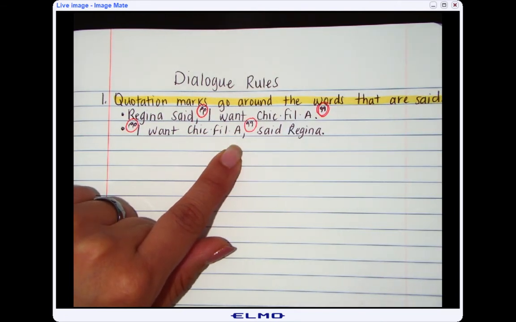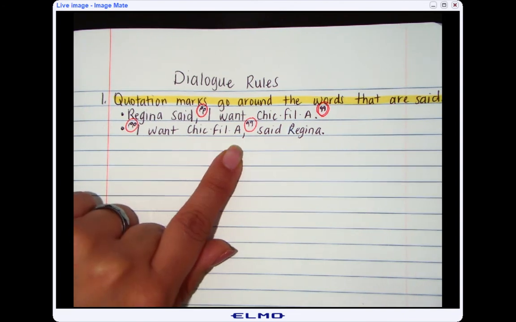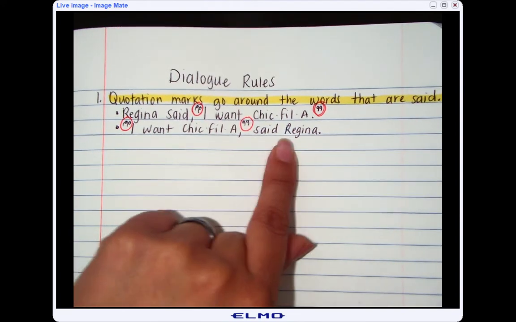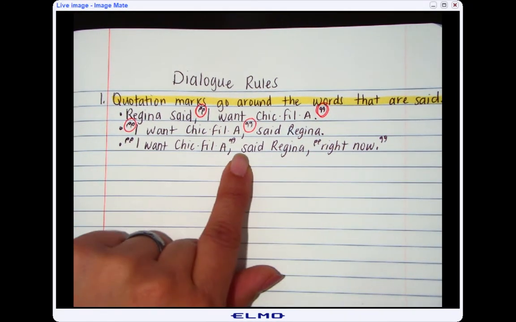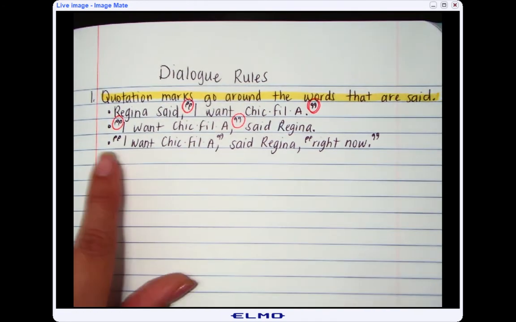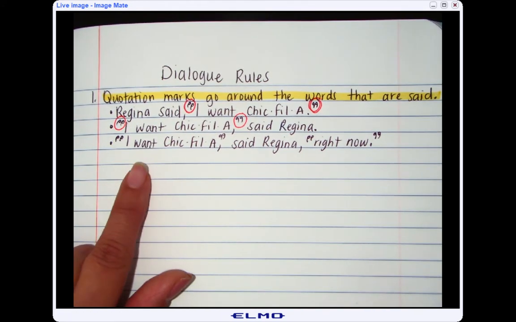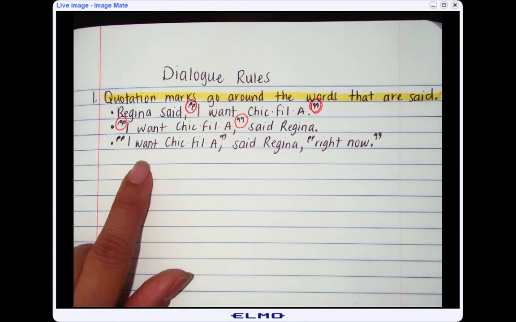And then we have an advanced way to write dialogue, and that is when we have the dialogue tag or the speech tag in the middle. And so here I have my speech tag in the middle. But if you look at my quotation marks, I have them before and after what she said.